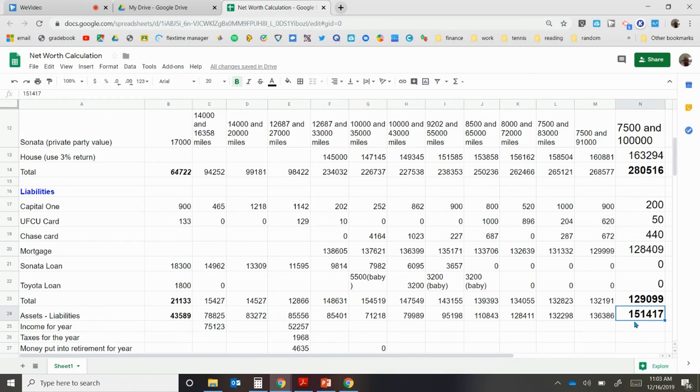I would recommend at least once a year calculating your net worth statement, seeing your assets, seeing your liabilities, subtracting the two, and then making a plan to increase your assets or decrease your liabilities. I recommend doing a little bit of both. If you have a lot of liabilities, I'd recommend lowering those as much as you can. Maybe just have a house payment and nothing else. Once you have very little liabilities, then you can start accruing some assets as well.